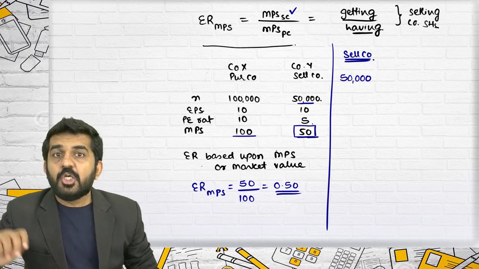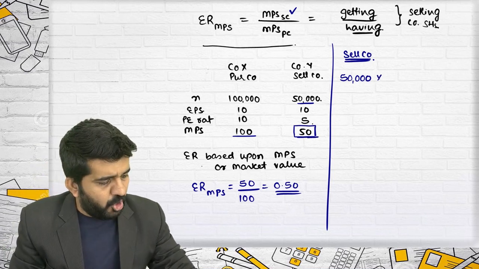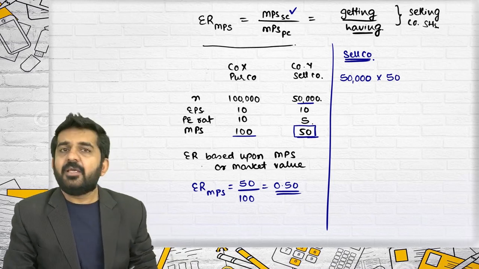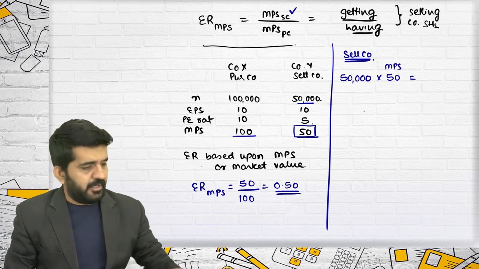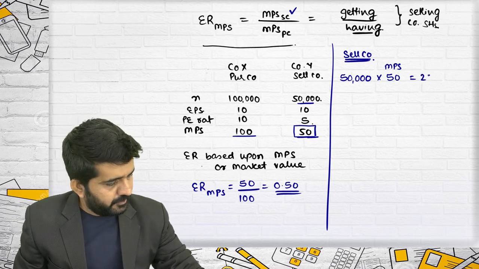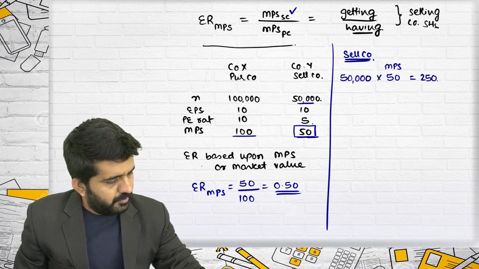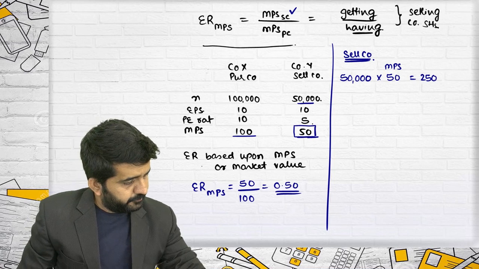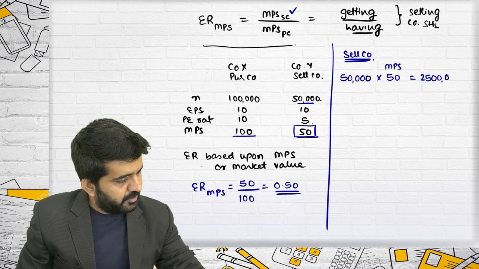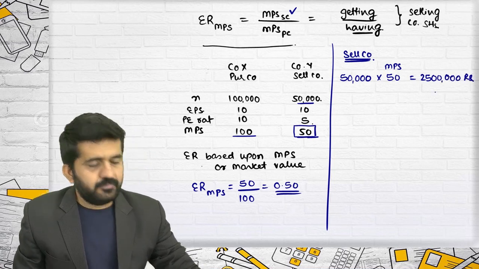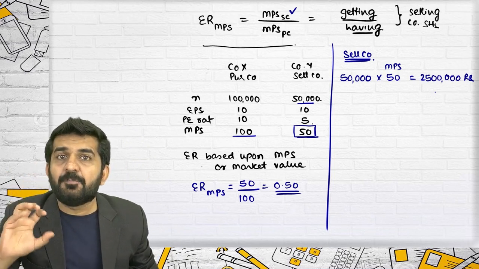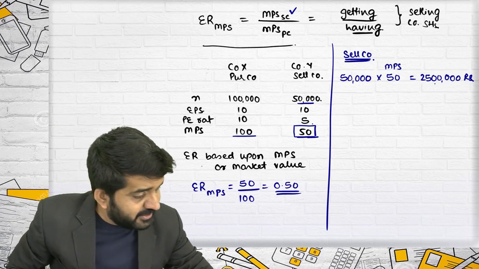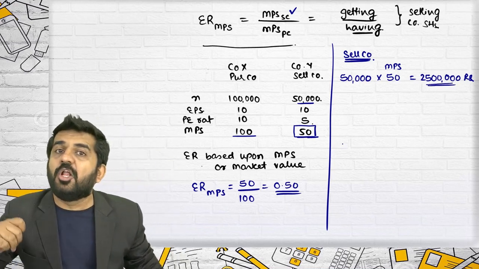It is 50. So how much value do they want? 50,000 multiplied by 50, which is MPS. It is 25 lakh rupees. So the selling company shareholders want 25 lakhs in total.